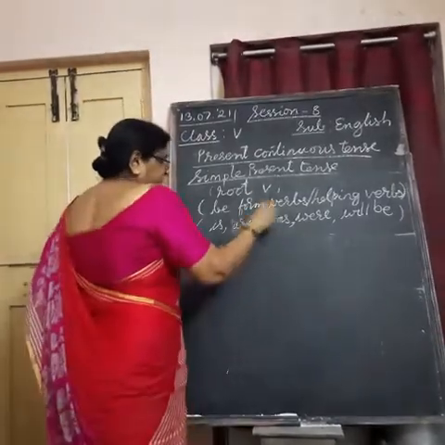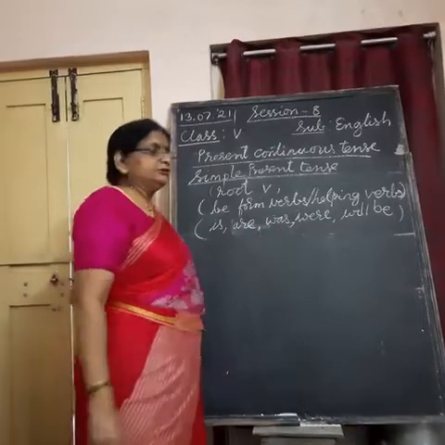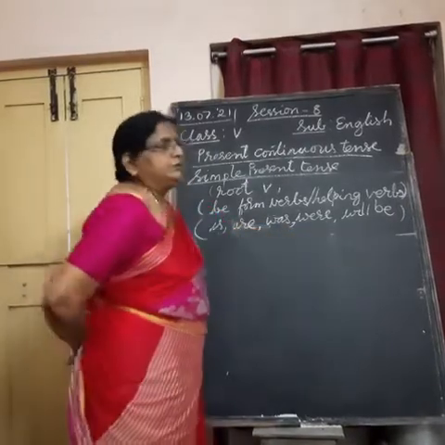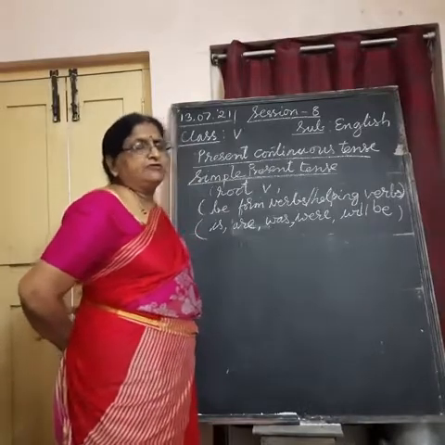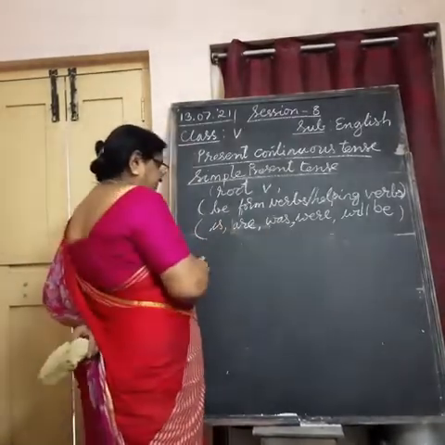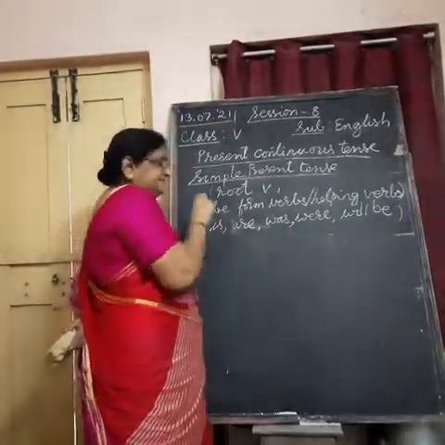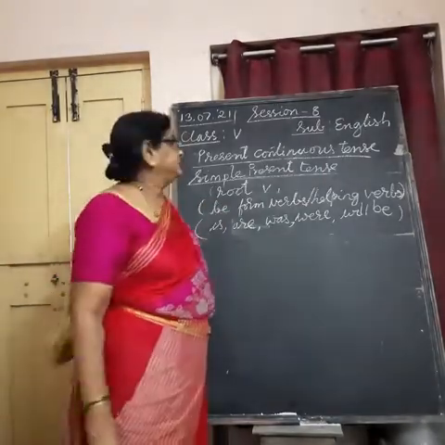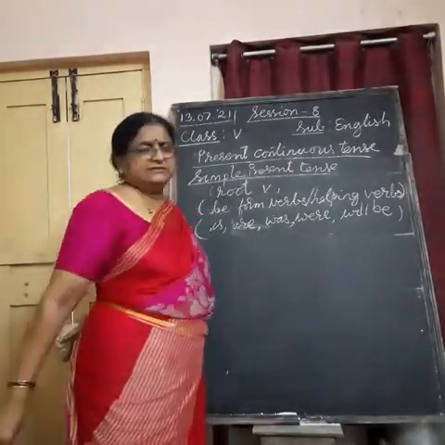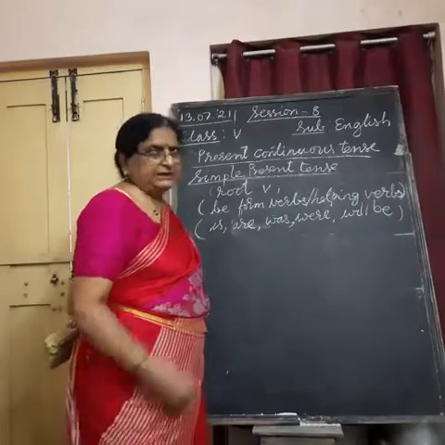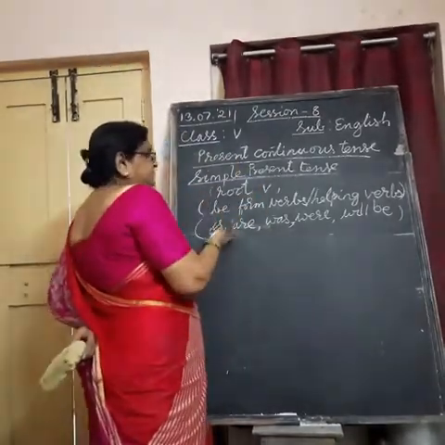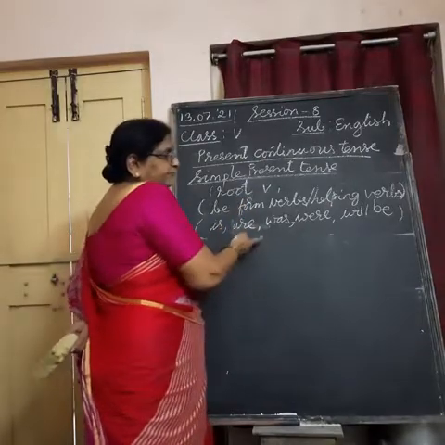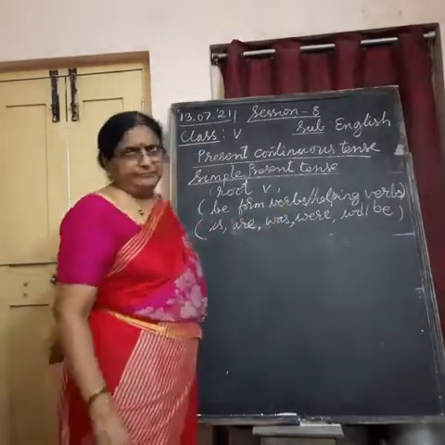Then was is used for singular in past tense, and were is used for plural nouns in past tense. Along with a singular noun we use is plus V1 form with a slight change by adding something. In plural form we use are plus V1 form plus something.